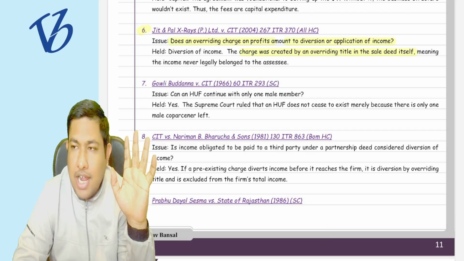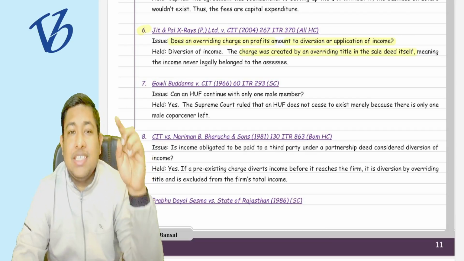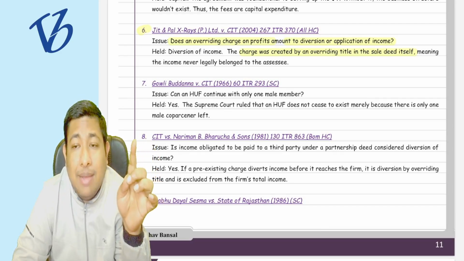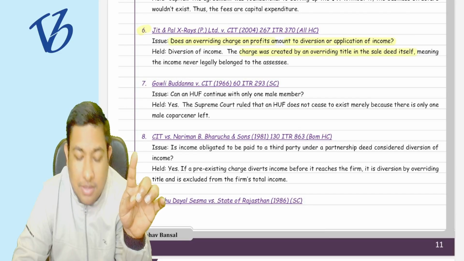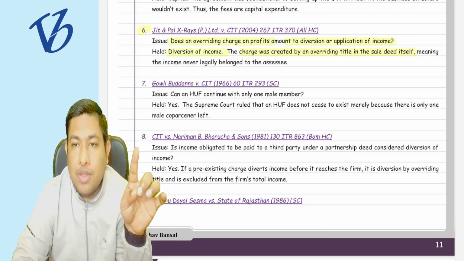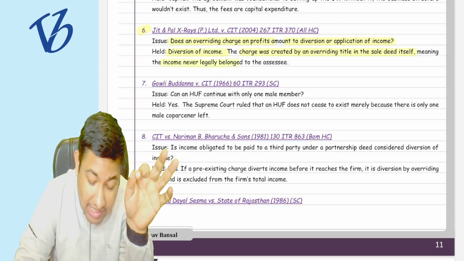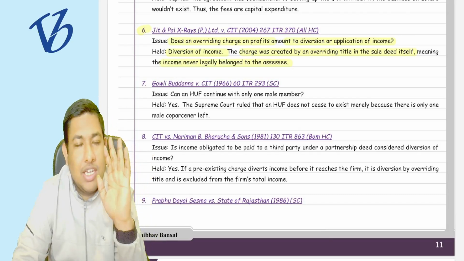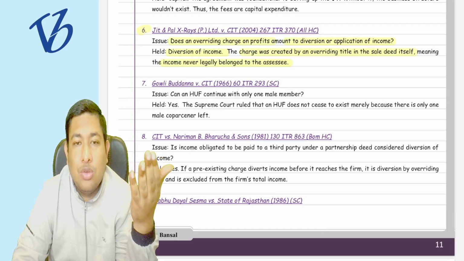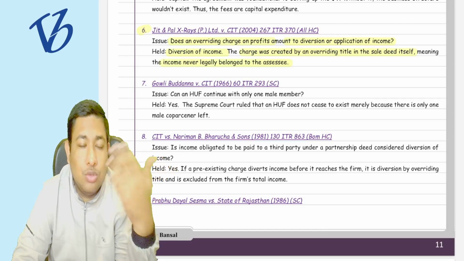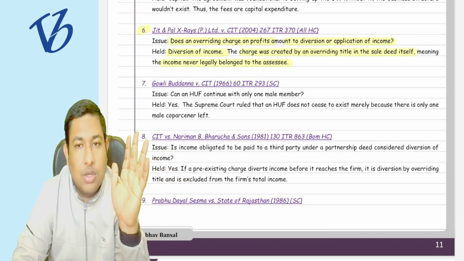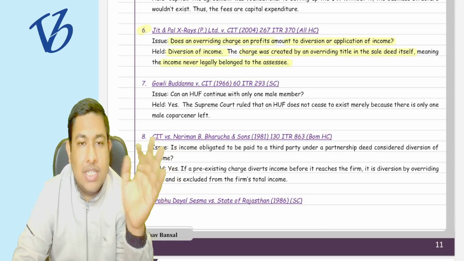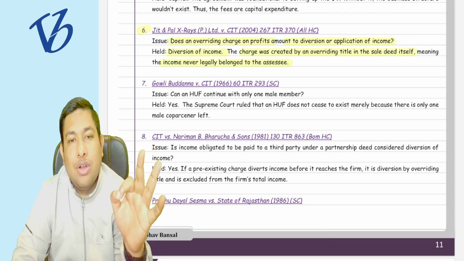So providing a charge on the profits, whether it is a diversion of income or application of income, it is a diversion of income. Meaning the income never legally belonged to the assessee. Whatever income you are showing, it does not belong to you. It is going to the bank to pay off the loan. So if there is an overriding title in the charge on the profit, then in that case it is a diversion of income.